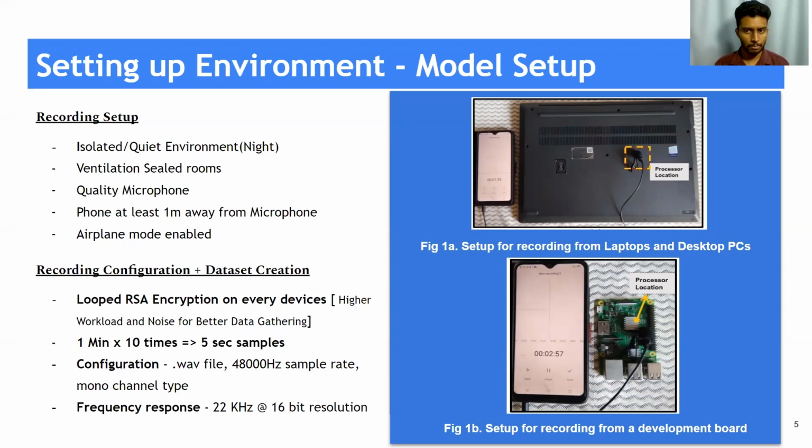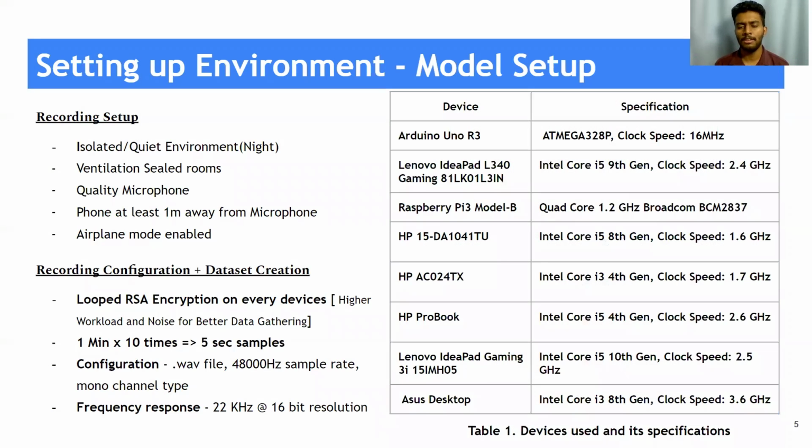Any program was fine for this purpose, but for our comfort, we chose looped RSA encryption on every device. Similarly, we recorded 1-minute samples and repeated it 10 times. Finally, using a Linux command, we split this audio into 5-second samples. For configuration, we chose the output file format to be .wav with a 48 kilohertz sample rate and mono channel type, with a frequency response of 22 kilohertz at 16-bit resolution. These are the list of devices and their corresponding specifications we used in the project. Please have a look at it.